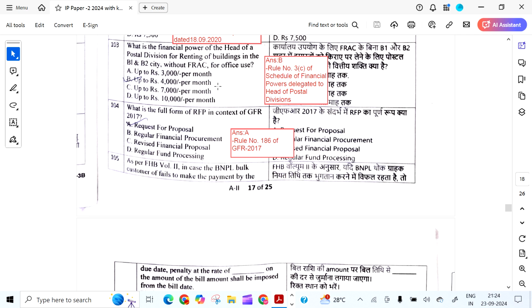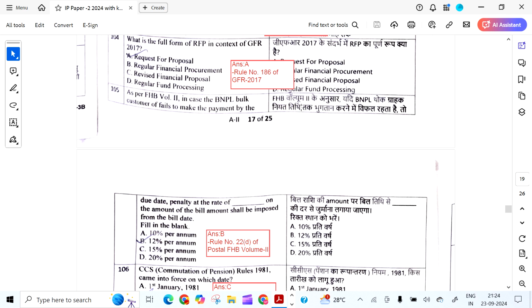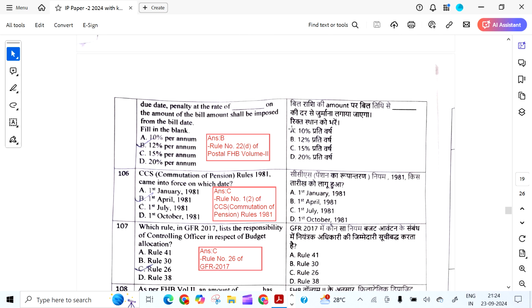It is 4,000 per month as per Rule 3C of the financial powers. What is the full form of RFP in context of GFR 2017? It is request for proposal as per Rule 186 of GFR 2017.